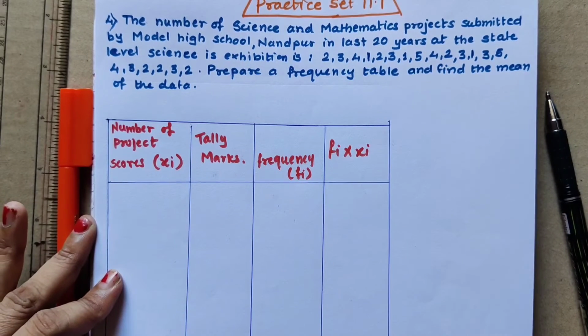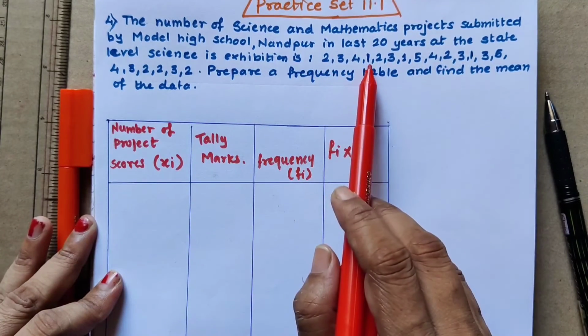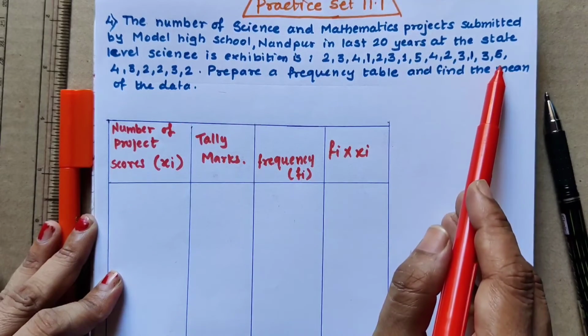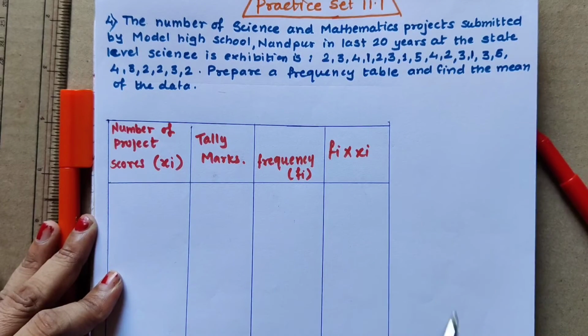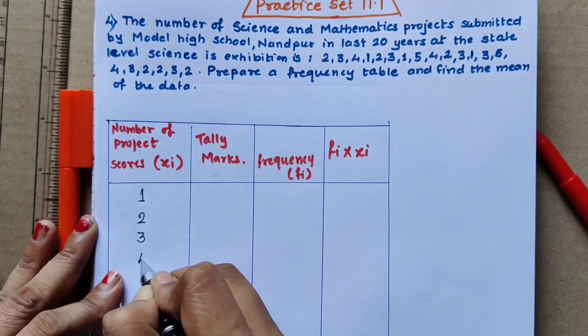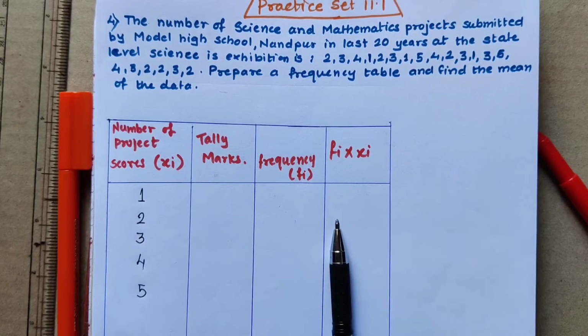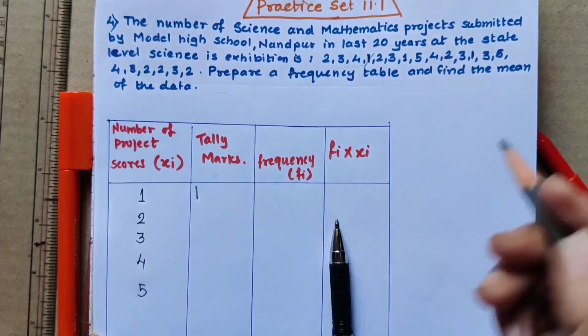Now let us start our observation. The smallest number in the scores is 1, and the greatest number is 5. There is no other number greater than 5. So we start from 1 till 5, writing 1, 2, 3, 4 and 5. Now start counting and making the tally marks. For 1, how many times is it coming? One tally mark I put here.